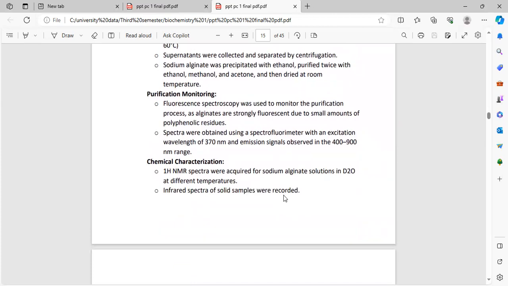Alginates are strongly fluorescent due to a small amount of polyphenolic residues. Spectra were obtained using a spectropolarimeter with an excitation wavelength of 370 nanometers and emission signals observed in the 400-900 nanometer range.